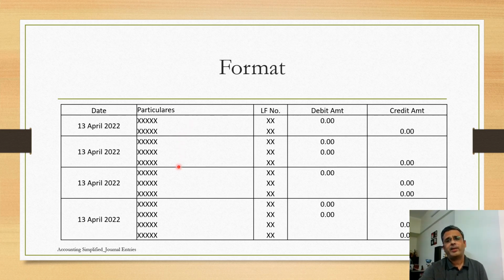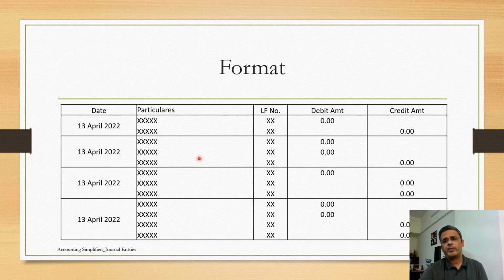There can be 3 lines, 4 line items, 5 line items. Permutation combination is also possible. Say there are 4 lines: 2 can be debit, 2 can be credit, or 1 can be debit, 3 can be credit. Everything is possible.